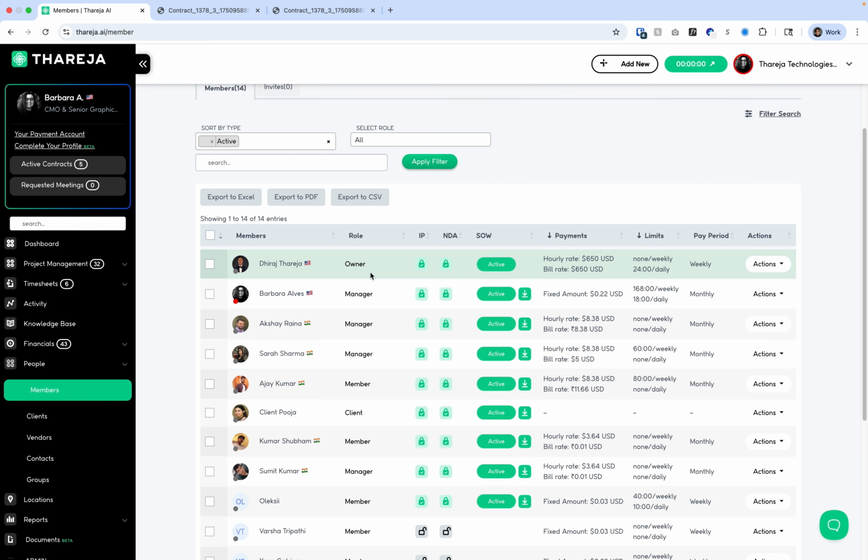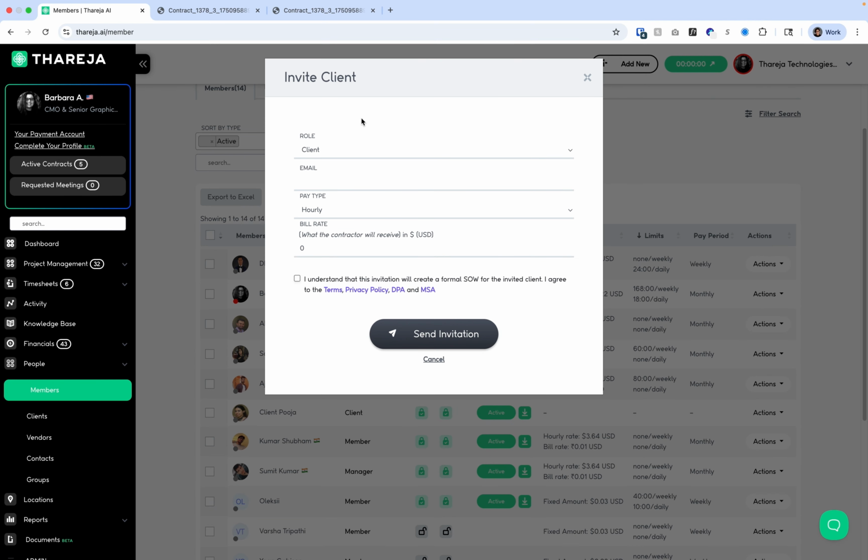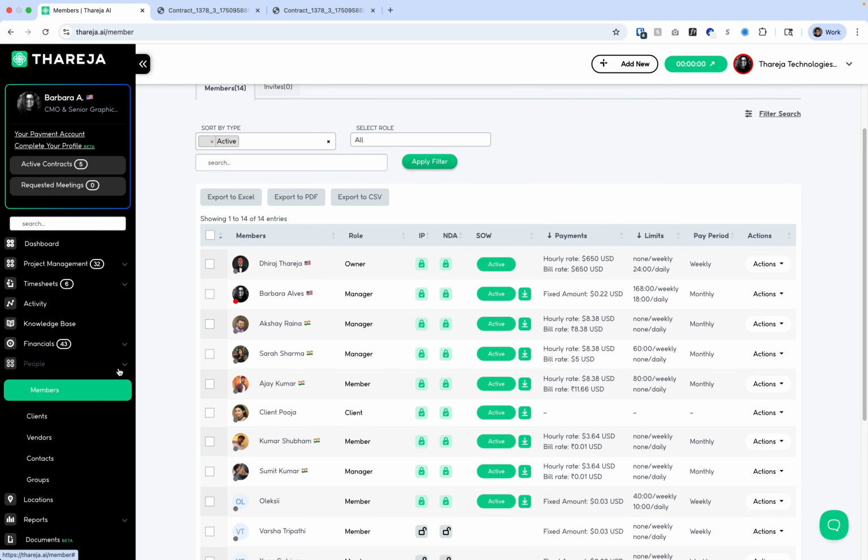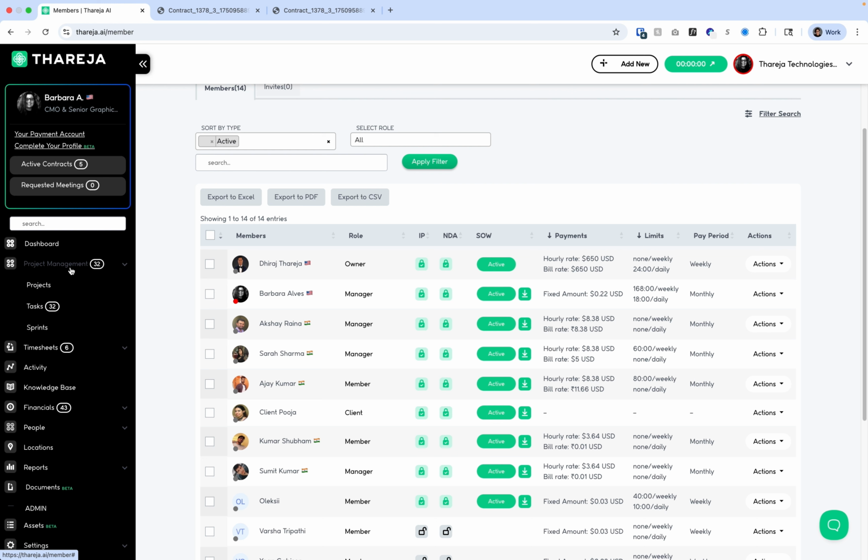everything is compliant. So once you have your members and your clients in your organization, the same thing happens with your clients as well. You sign your client, the client's gonna receive an email as well, and they're gonna go through the onboarding system. Once everyone is set up, you can start your project management.